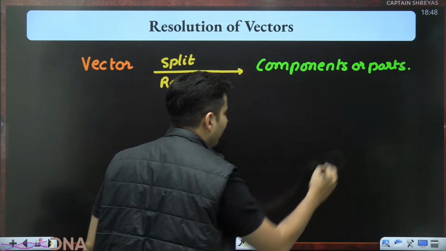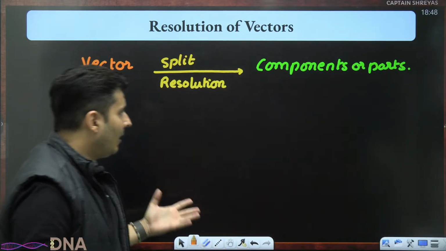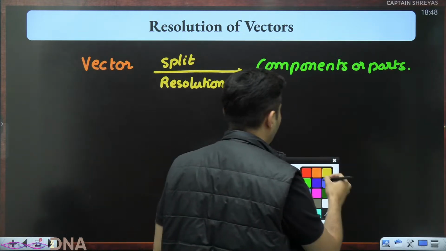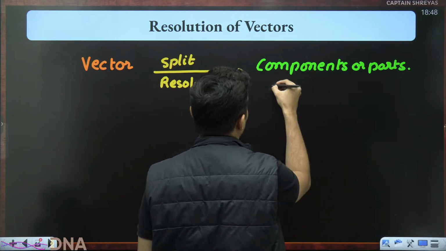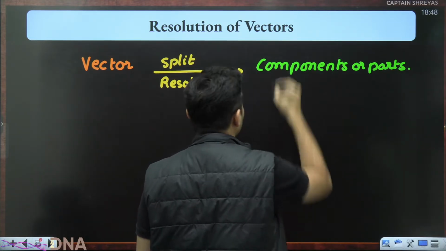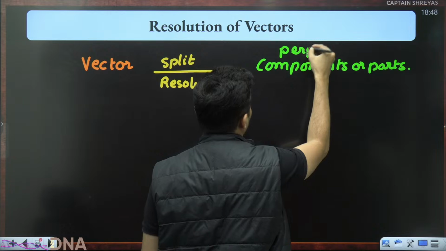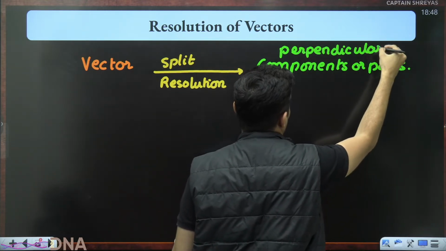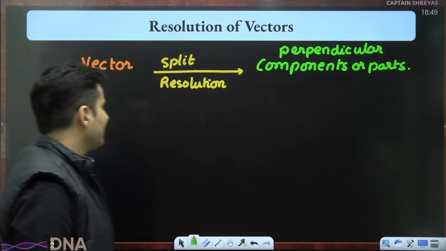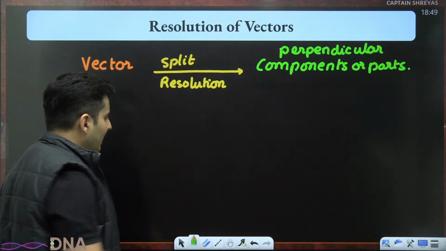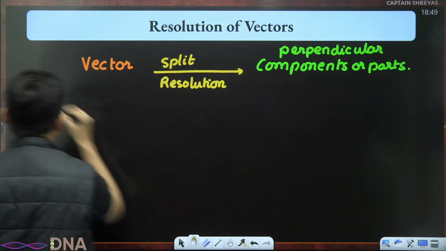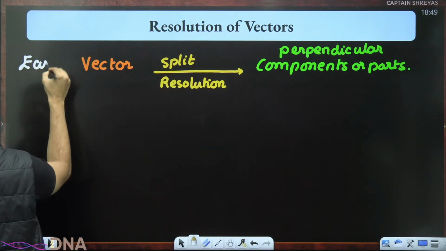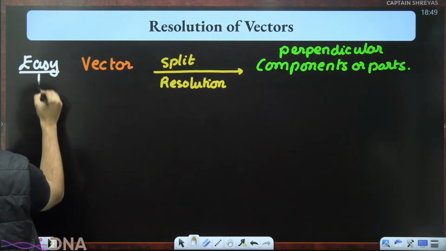That is, when the components or the parts are perpendicular to each other. They are perpendicular components or perpendicular parts. Then it makes the job easy. Why is it easy when they are perpendicular?